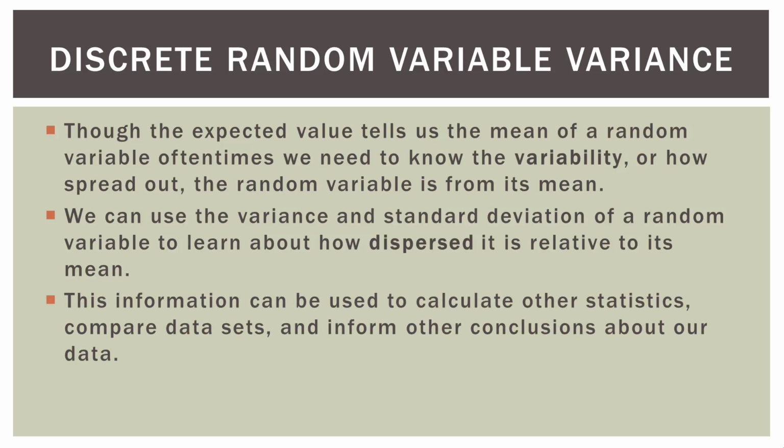Now this information can be useful to calculate other statistics, to compare data sets, and inform other conclusions about our data. So in more advanced statistics, the variance of different variables is very important. In a large data set, you might have all kinds of different data.